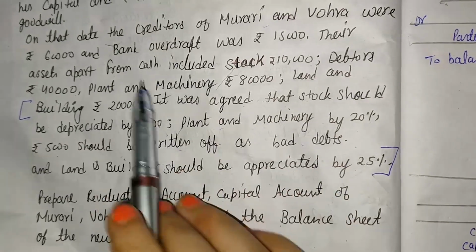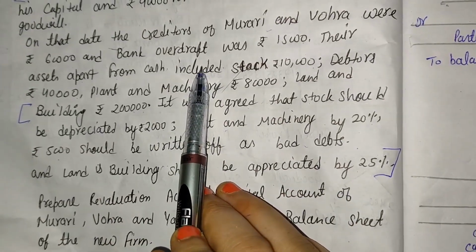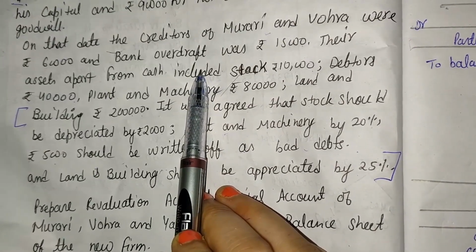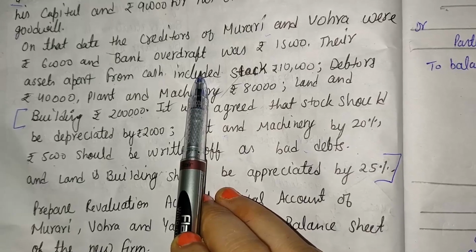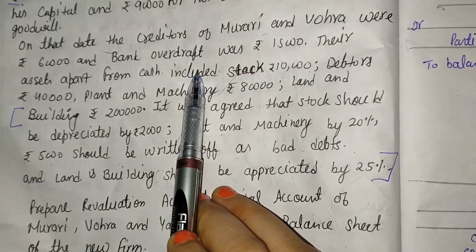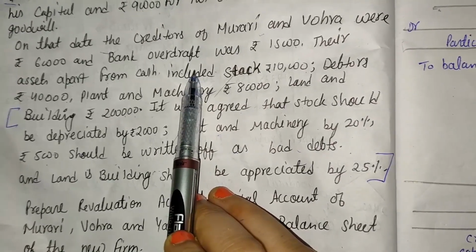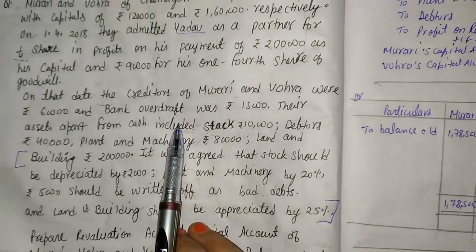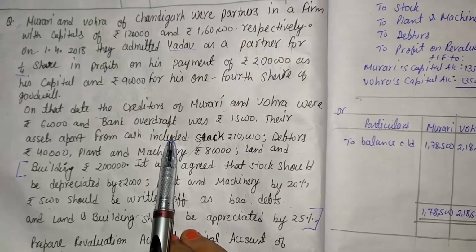Before this, the information that is given is related to the balance sheet. In this question, one thing is different from the previous question. In the previous question the balance sheet is given, but in this question the balance sheet is not given, but some information related to the balance sheet is given.